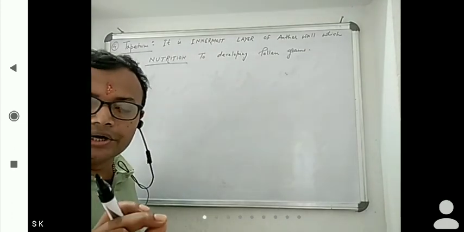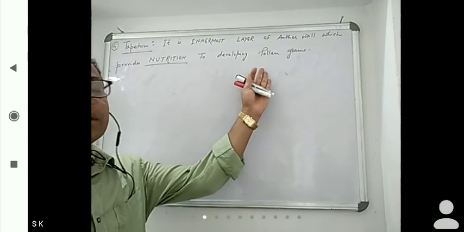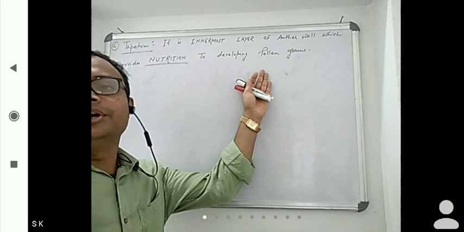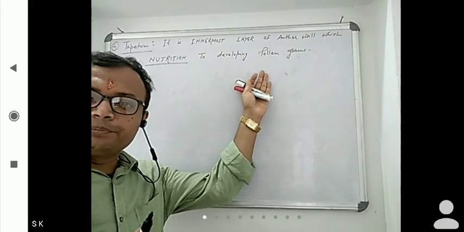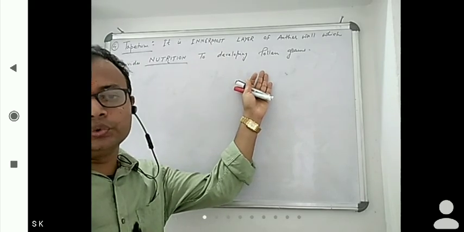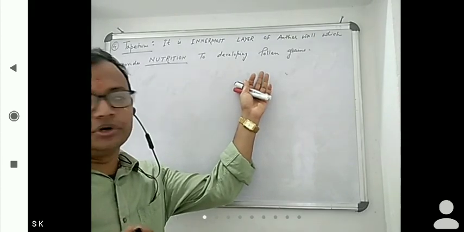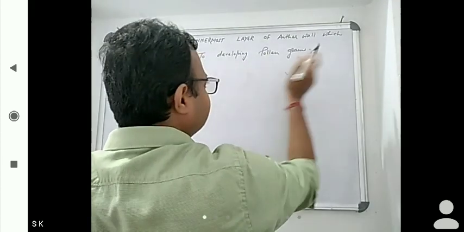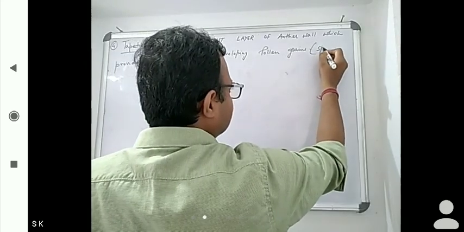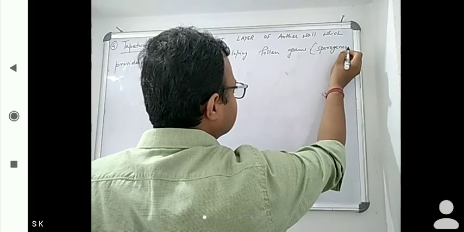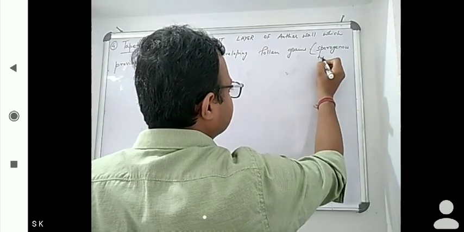We already know where these pollen grains are present: in the pollen sac. The pollen sac is where the sporogenous tissue is present, and the sporogenous tissue is present in the microsporangium. So developing pollen grains, or we can also write sporogenous tissue.